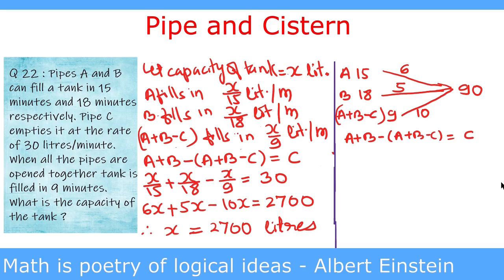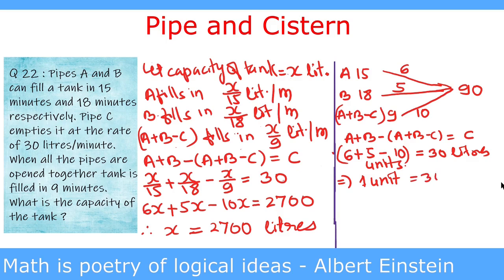A fills 6 units per minute, plus B fills 5 units per minute, minus (A plus B minus C) fills 10 units per minute. So this is equal to 30 liters. This gives 6 plus 5 minus 10 equal to 1 unit. So 1 unit equal to 30 liters. Therefore 90 units, which is the capacity of the tank, is 30 multiplied by 90. This is equal to 2700 liters.